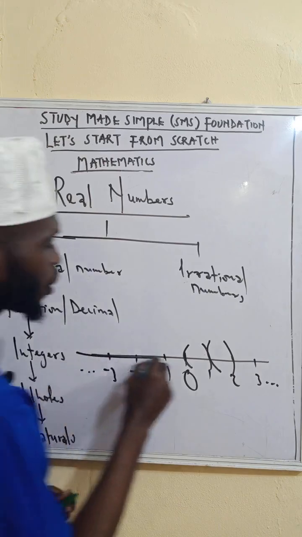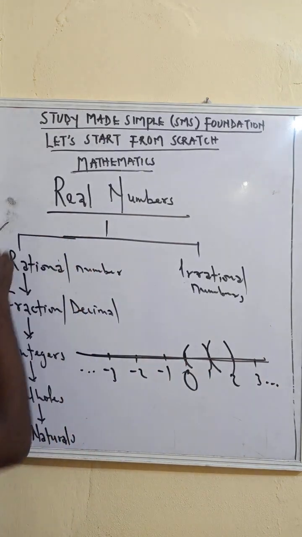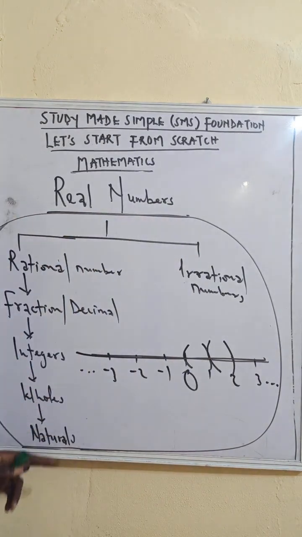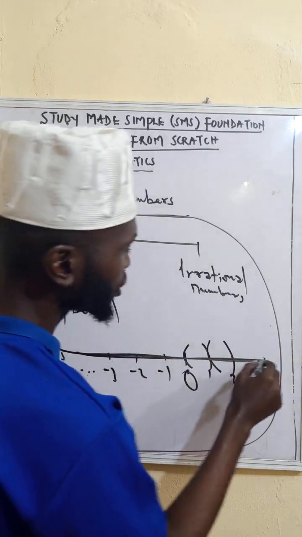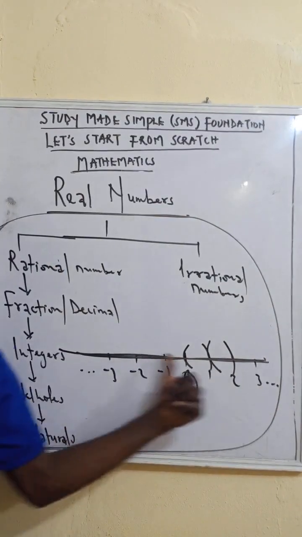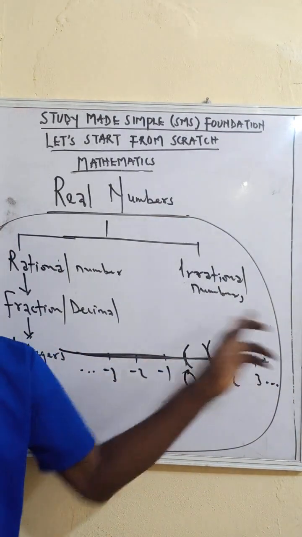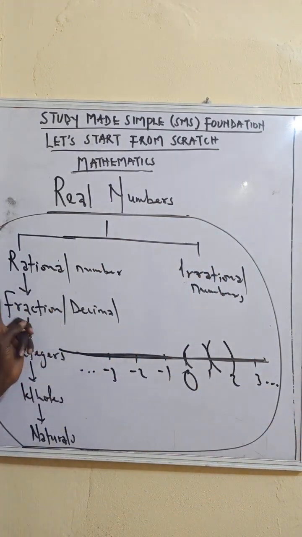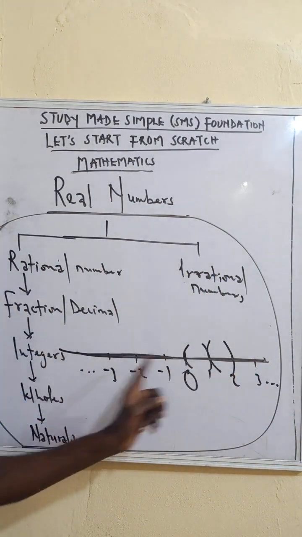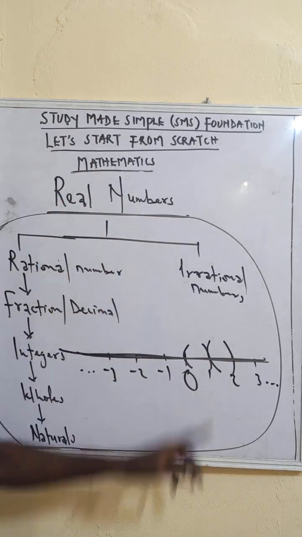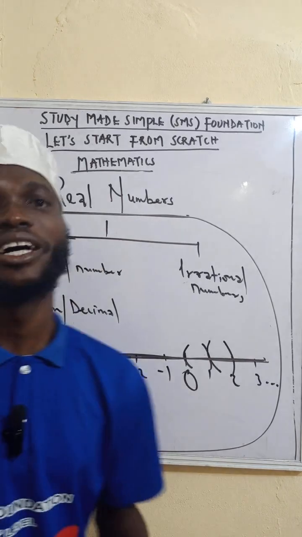But all of these numbers that we have here, both rational and irrational, they all fit into this real number line. All of them are inside this number line. You will find them on the number line. So all of these can be represented on the number line. That's why we call them real numbers. They are all real numbers.